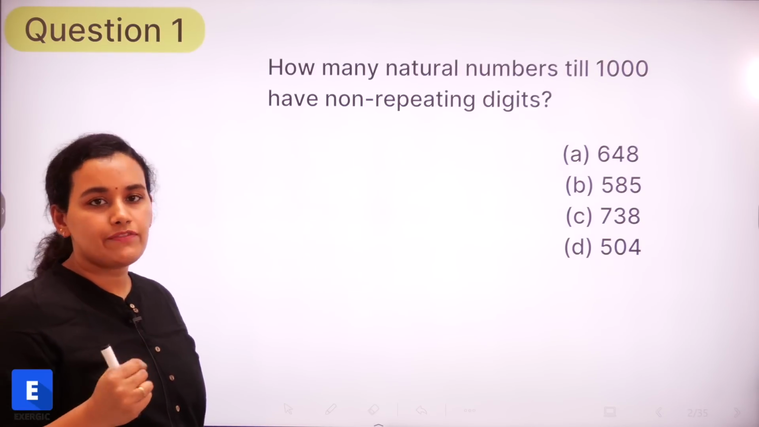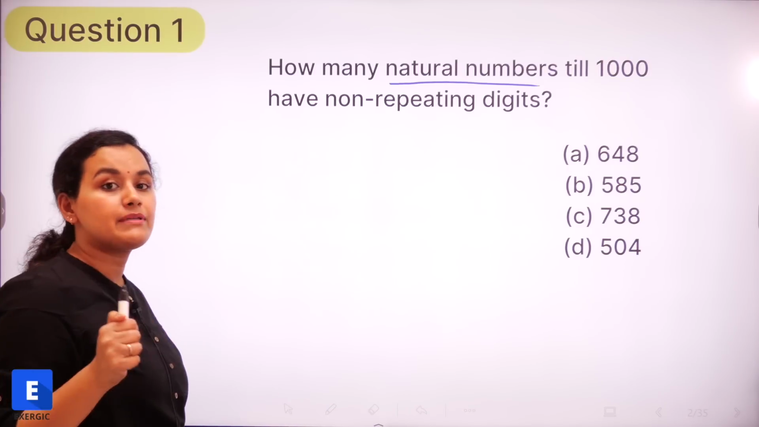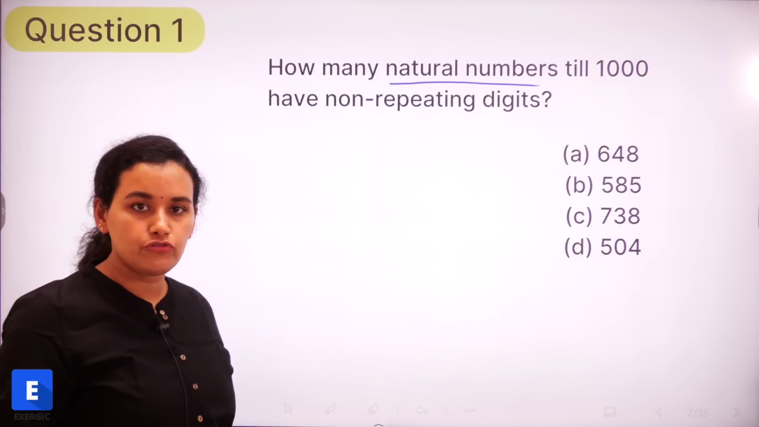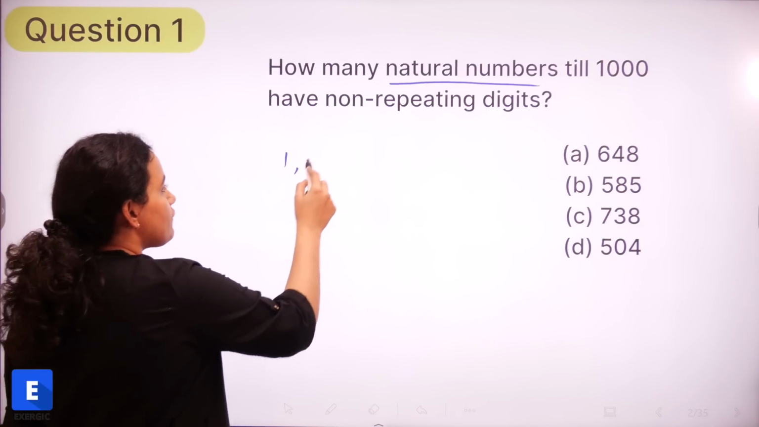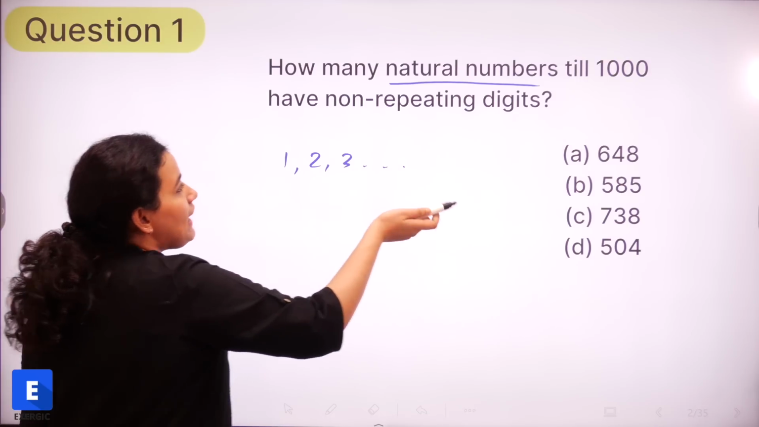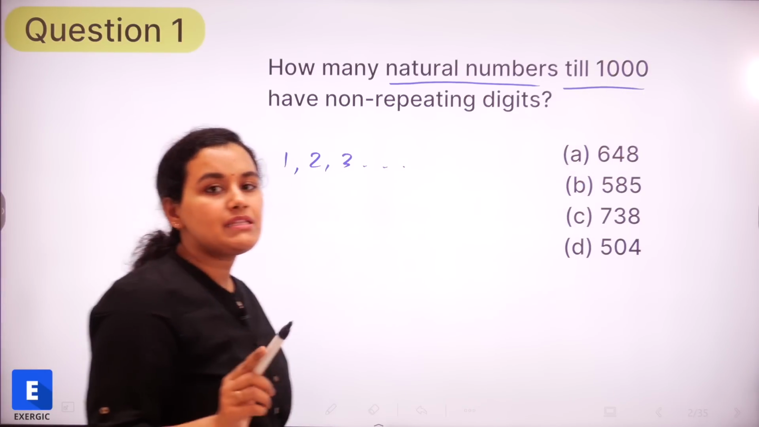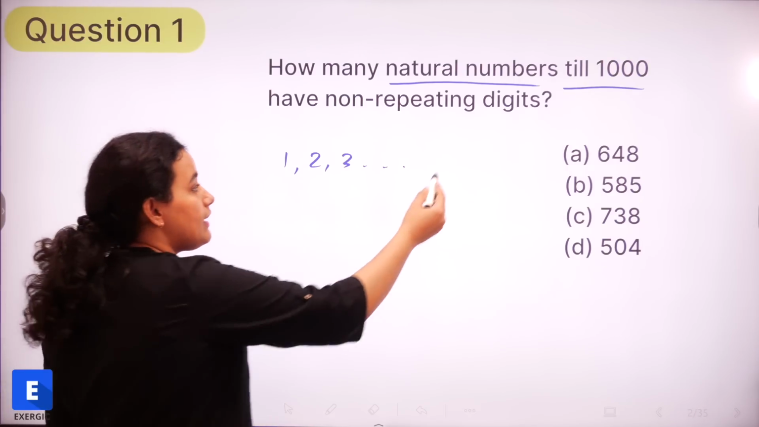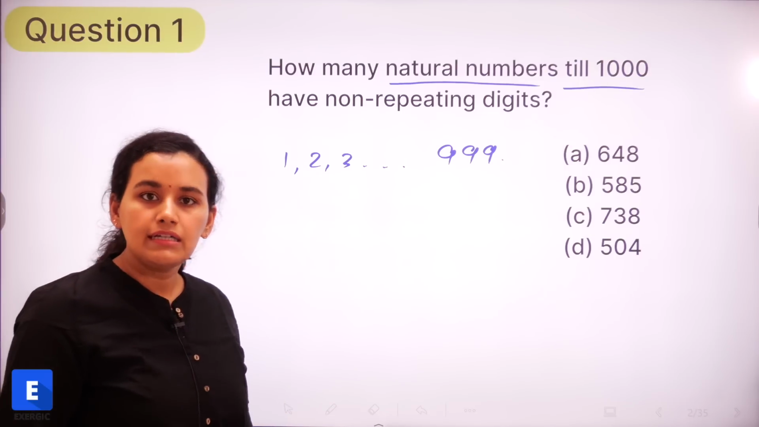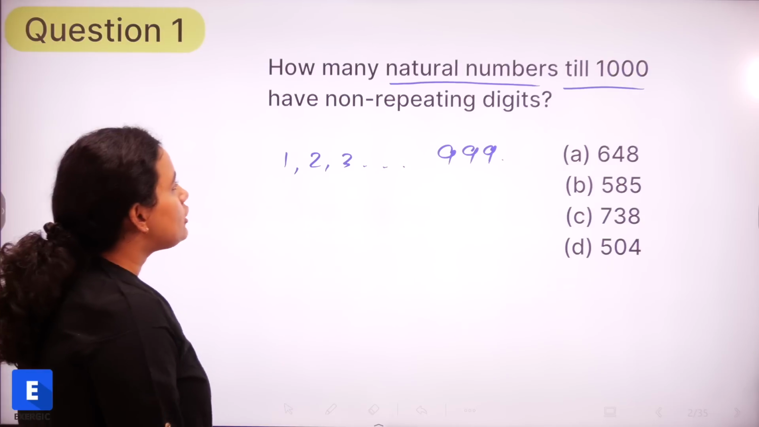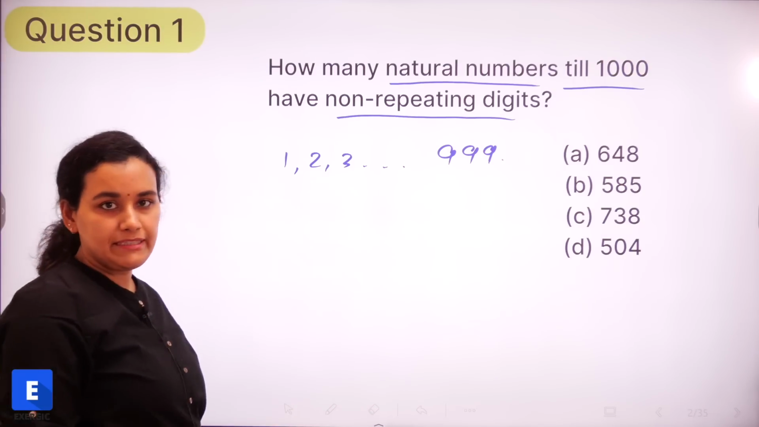There are two things that we want to note here. First and foremost, we are looking for natural numbers here. Natural numbers means we are going to start with 1, 2, 3 and 4 and so on. So we don't count 0. Our numbers are going to start from 1, 2, 3 and so on. And they have said till 1000, right? So till 1000, that means right up till 999 we are going to be looking at the digits. So we need to look at those numbers where the digits are not repeating.